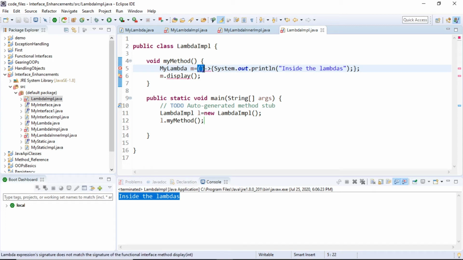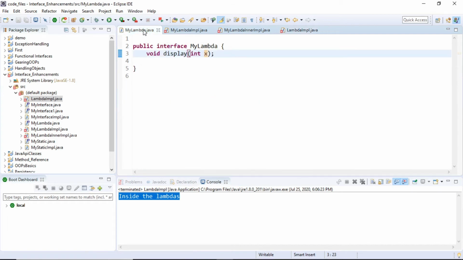structure says that this is a reference to a method, or this is indicating a method which does not take any argument, and the name of the method is not necessary because it is a functional interface which contains only a single method. So I would call it a functional interface.